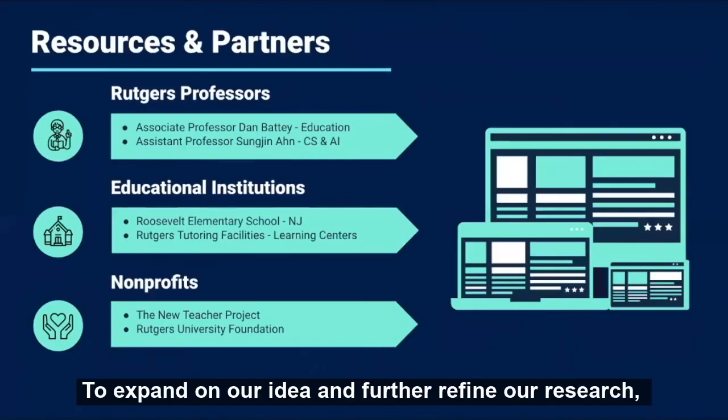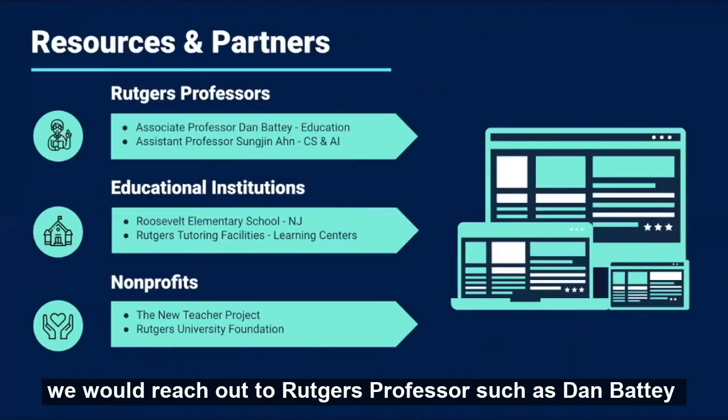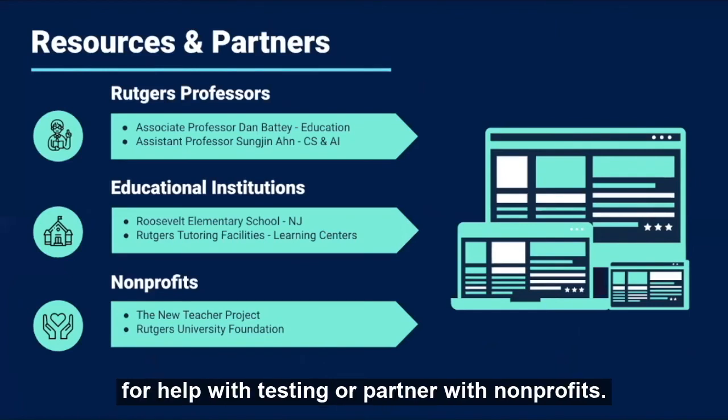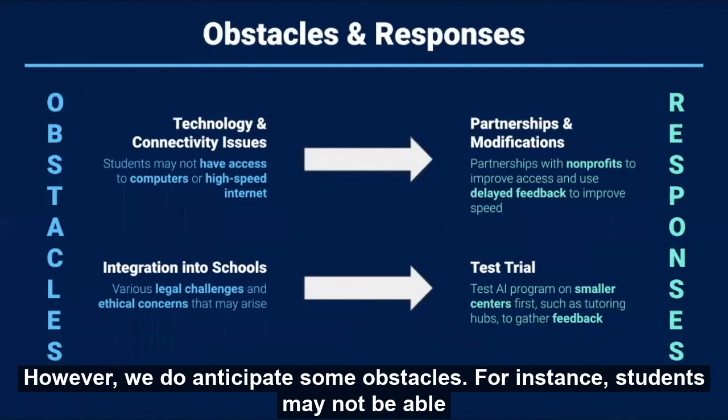To expand on our idea and further refine our research, we would reach out to Rutgers professors such as Dan Batty, who specializes in education. We can also reach out to educational institutions for help with testing or partner with nonprofits. However, we do anticipate some obstacles.